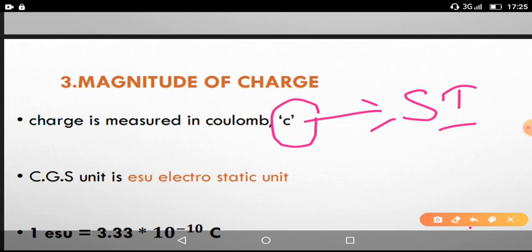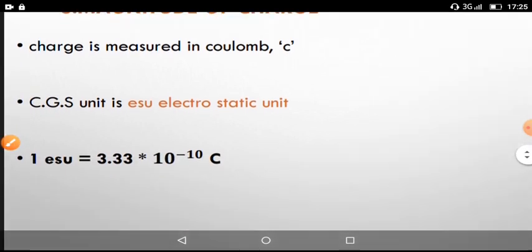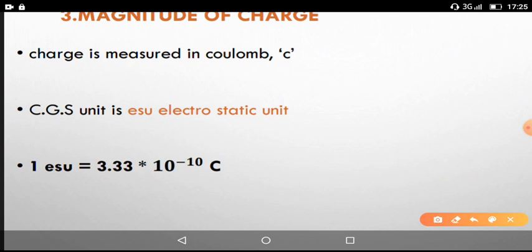We have another unit also, which is called the CGS unit. CGS unit is the ESU. What is ESU here? Electrostatic unit here. So this is known as the CGS unit of the charge, and Coulomb is the SI unit here.